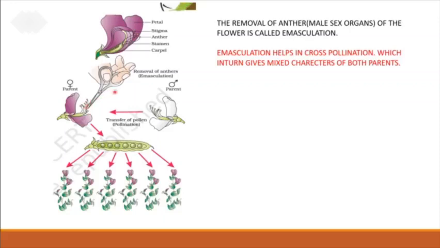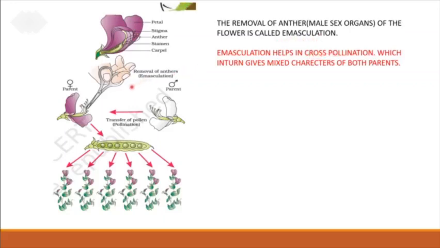What is the scientist doing here? Here he is carrying out the emasculation process. What is meant by emasculation? The removal of anthers, the male sex organs of the flower, is called emasculation. Children, you may ask, teacher, why can't we remove the stigma? If you remove the stigma, you can't get the fruit, and indirectly you can't get good crop production. That is why emasculation is generally done to get high yield or else to encourage cross pollination.